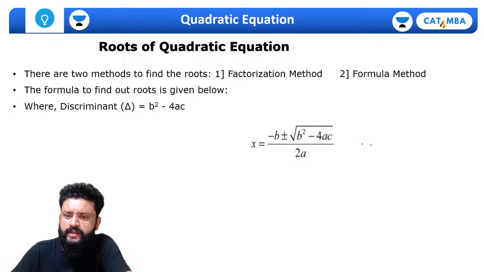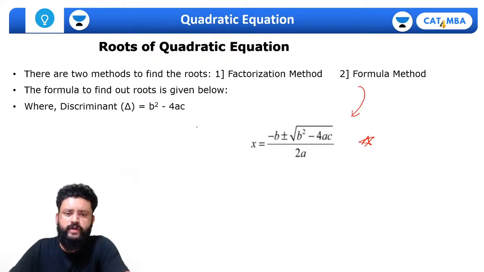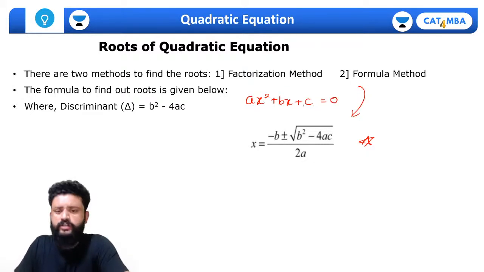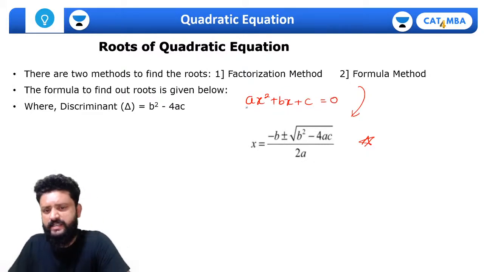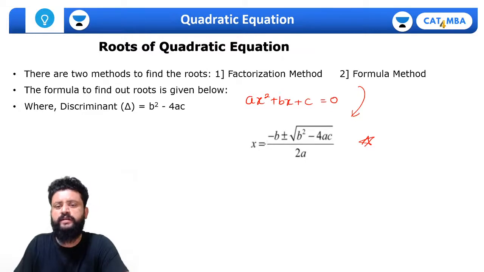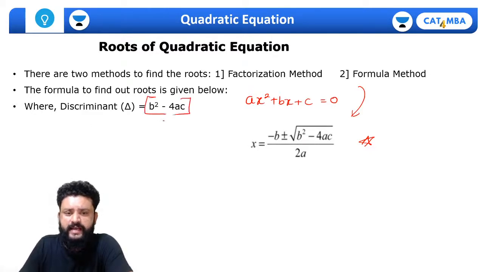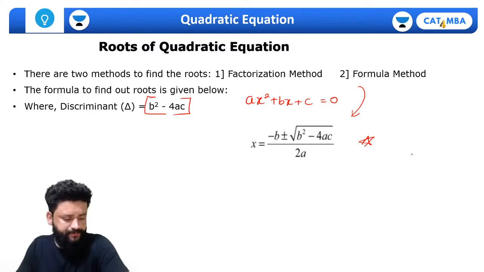You must be well acquainted with this formula. This is the formula method to get the roots of the quadratic equation. Any equation of the form ax square plus bx plus c equals 0 is the quadratic equation. And if you want the value of x such that it satisfies this equation, the value of x is minus b plus minus under root of b square minus 4ac, upon 2a, where b square minus 4ac we call the discriminant.